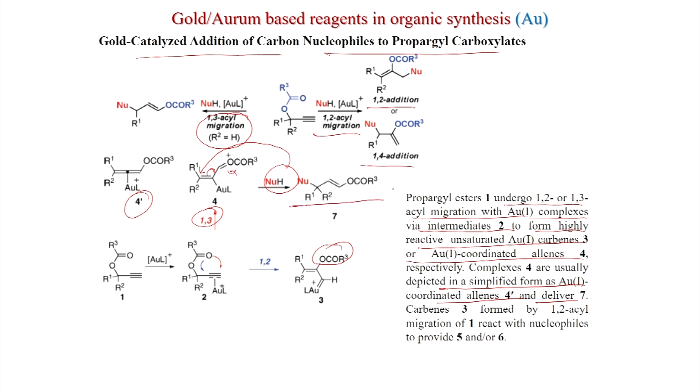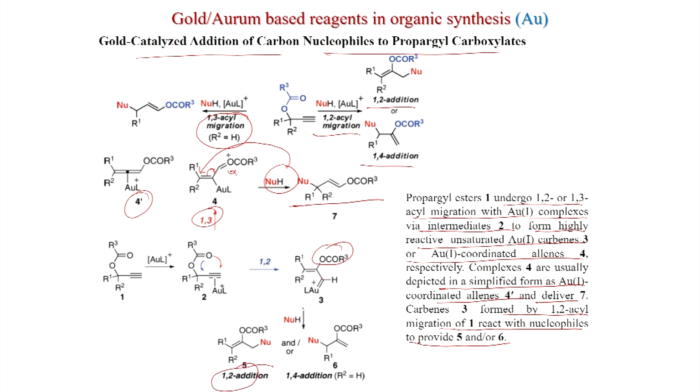And now, this carbene 3 formed by 1,2 acyl migration of 1 reacts with nucleophiles to provide 5, 6. So, here either 1,2 addition can be possible, the nucleophile adds here. On the other hand, the nucleophile can attack here and then the double bond will migrate.